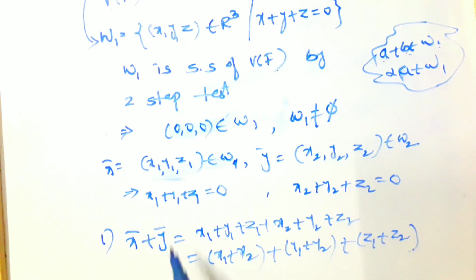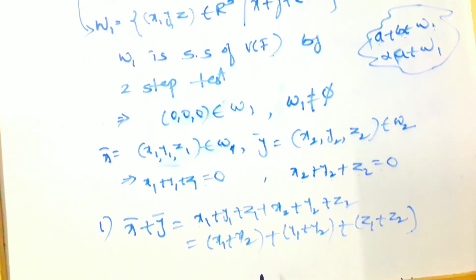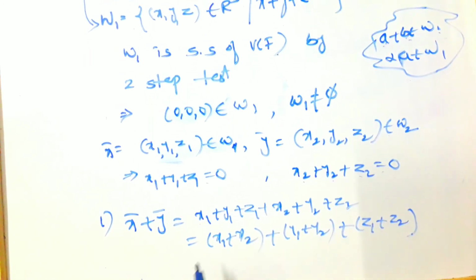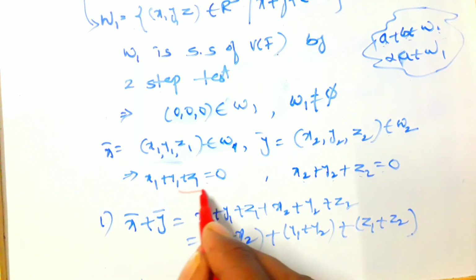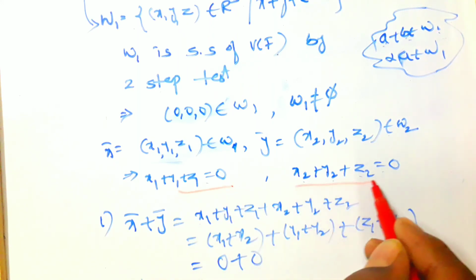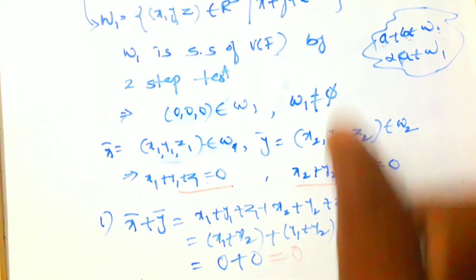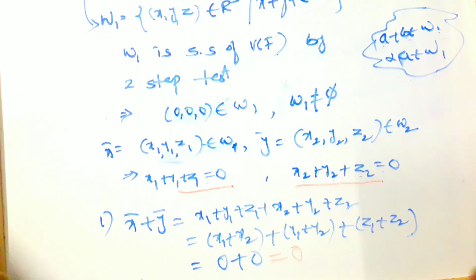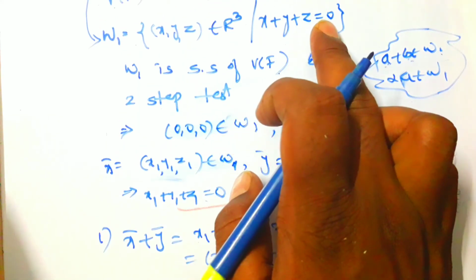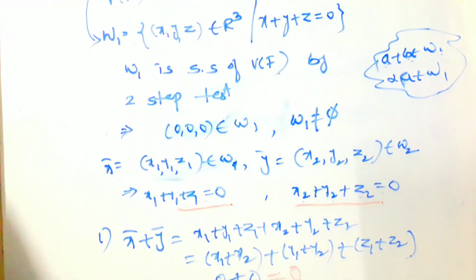So what is the value here? x1 plus y1 plus z1 is equal to 0, and x2 plus y2 plus z2 is equal to 0. If we add these values, what do we get? 0 plus 0, which is 0. If the sum of the elements is 0, which is the condition x plus y plus z equals 0, then the elements belong to W1. So x bar plus y bar is equal to 0.